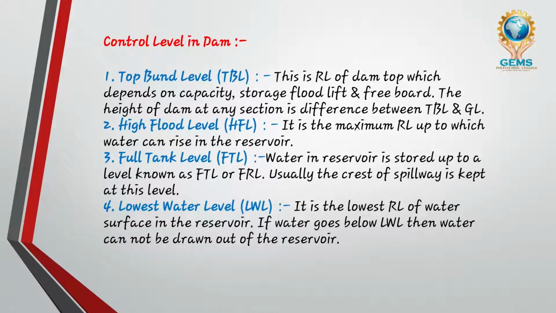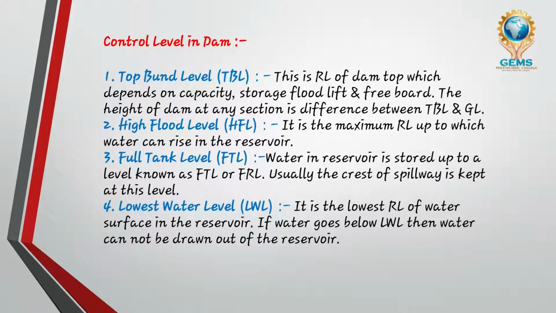Next is full tank level. What is full tank level? Water in the reservoir is stored up to the level known as FTL or FRL, full tank level or full reservoir level, you can say either. Usually the crest of the spillway is kept at that level. The spillway is provided in the structure of the dam. So when the water is at FTL or full reservoir level, water could escape through the spillway, and that water could be used for irrigation projects.